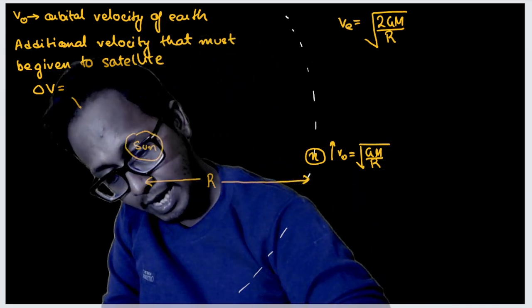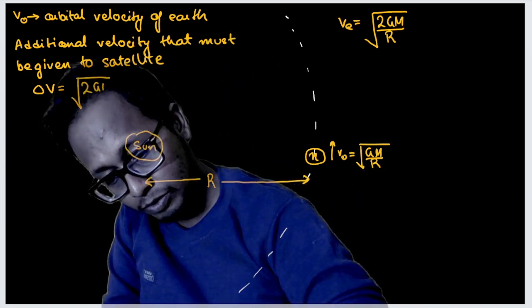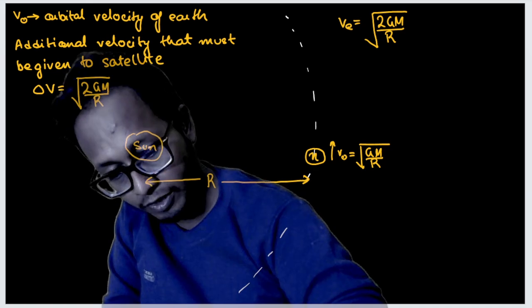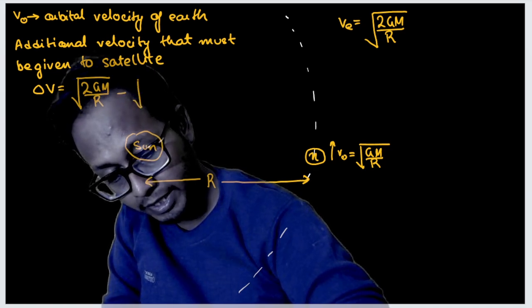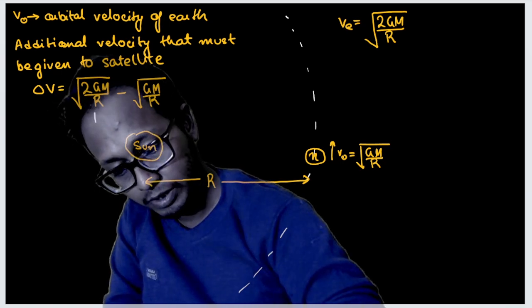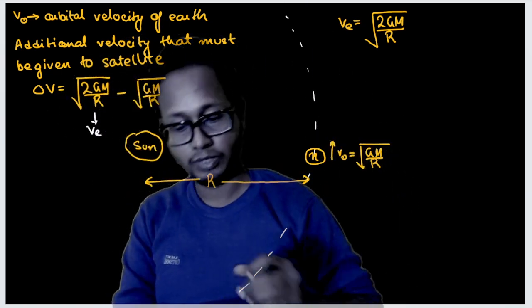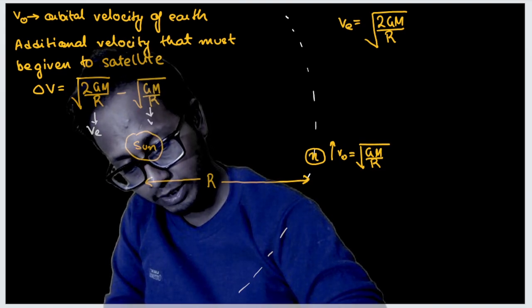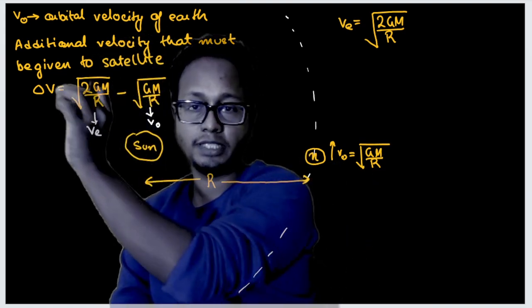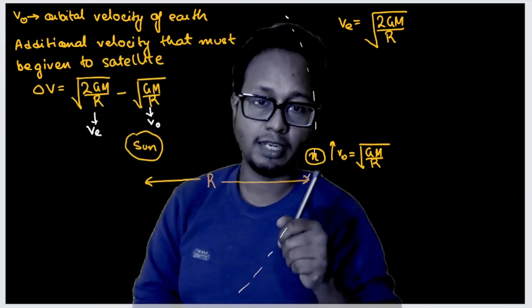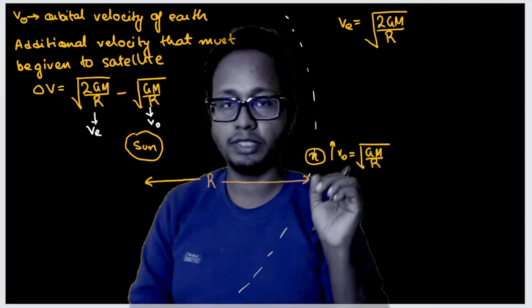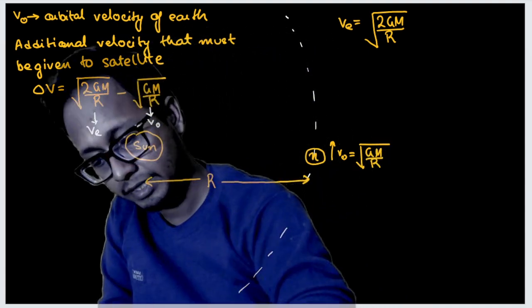So the additional velocity is nothing but root 2GM by r, which is the escape velocity, minus the velocity it already had, root GM by r, because it was rotating in the orbit. So this is nothing but the escape velocity at this orbit, minus the orbital velocity. This is the additional velocity I must give the spacecraft or satellite so that it reaches out of the solar system. Okay, let's rearrange these values.